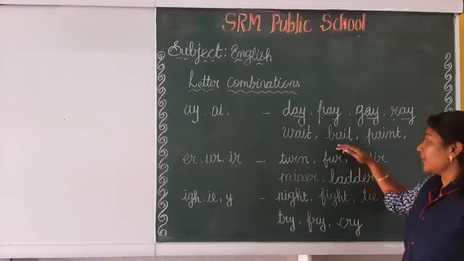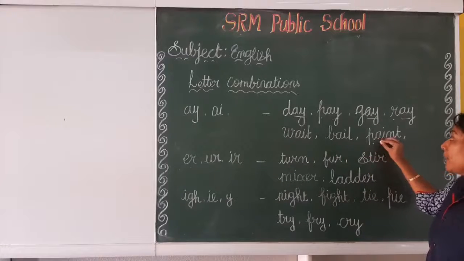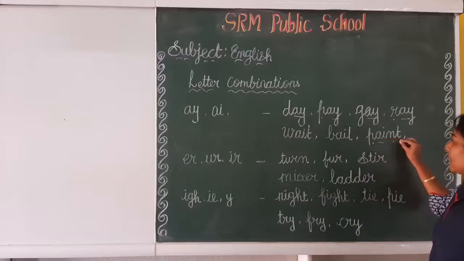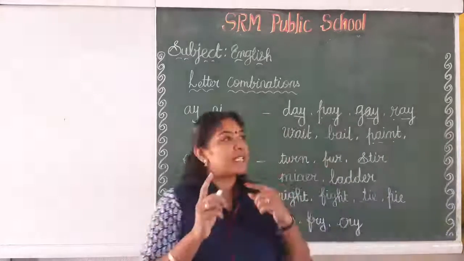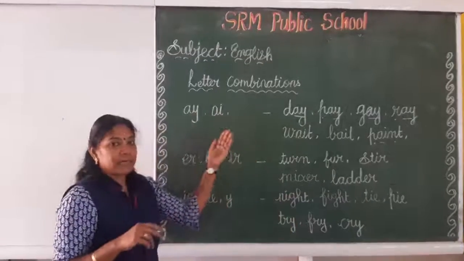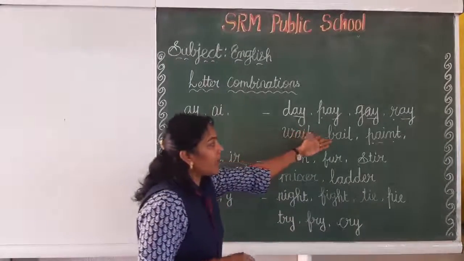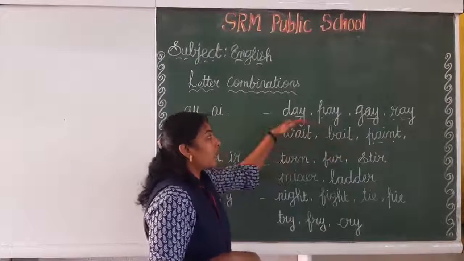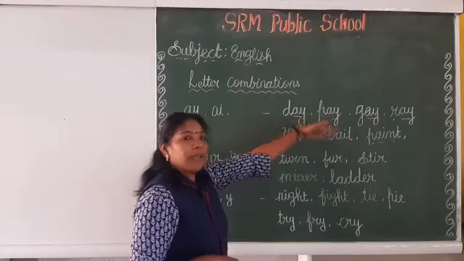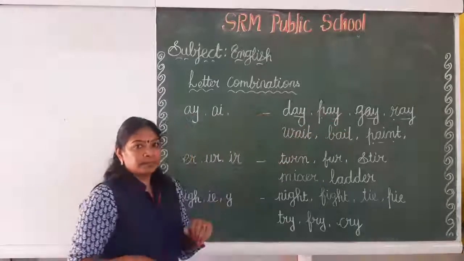And the next one, paint. Okay, you come to know the difference and the similarity. So because of these letters, we need to present the sound: wait, bail, paint, pay, day, gay, ray.